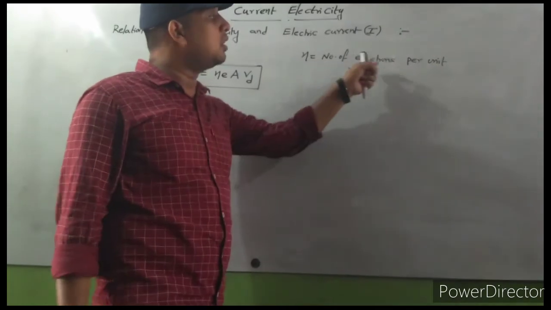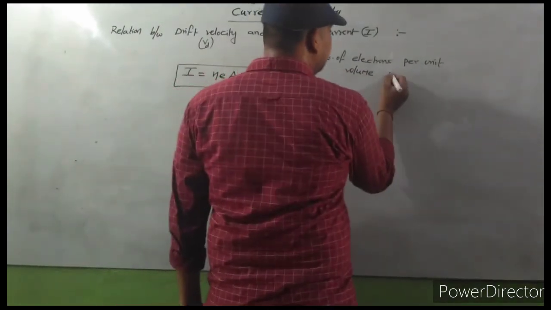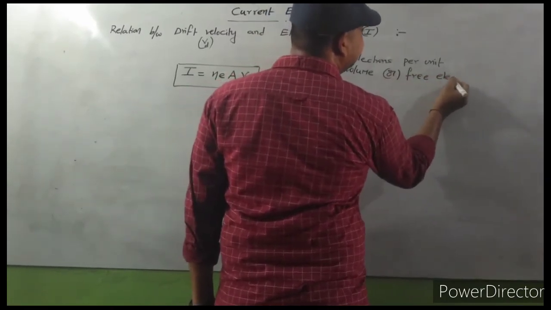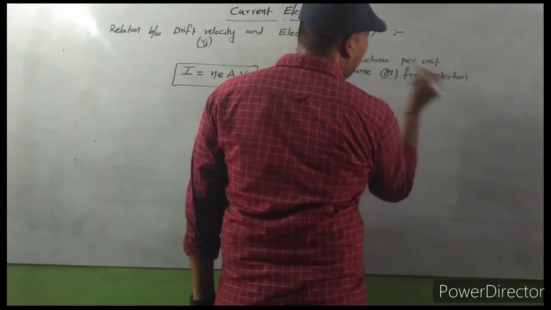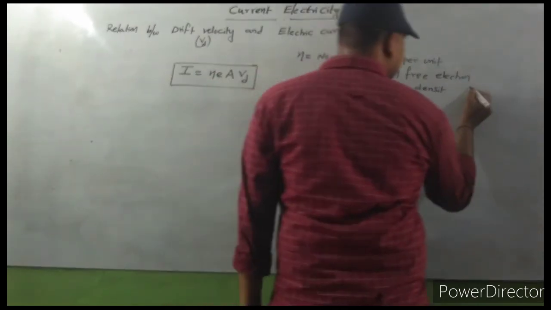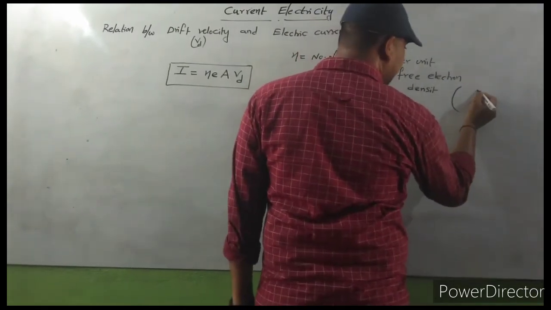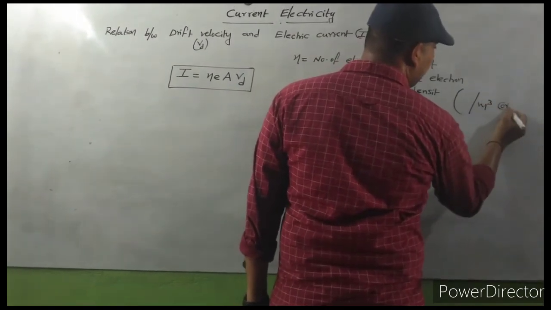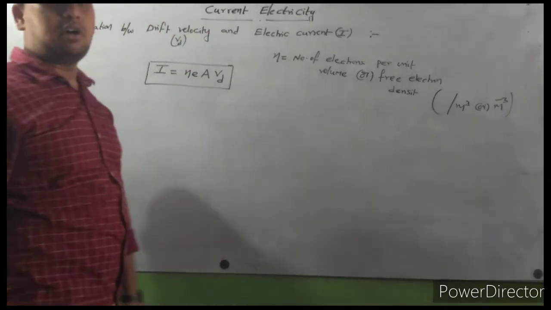N means number of electrons per unit volume, which is also called free electron density. The unit: number of electrons has no unit, and per unit volume means per meter cube, or m power minus 3. M power minus 3 is the unit of n.